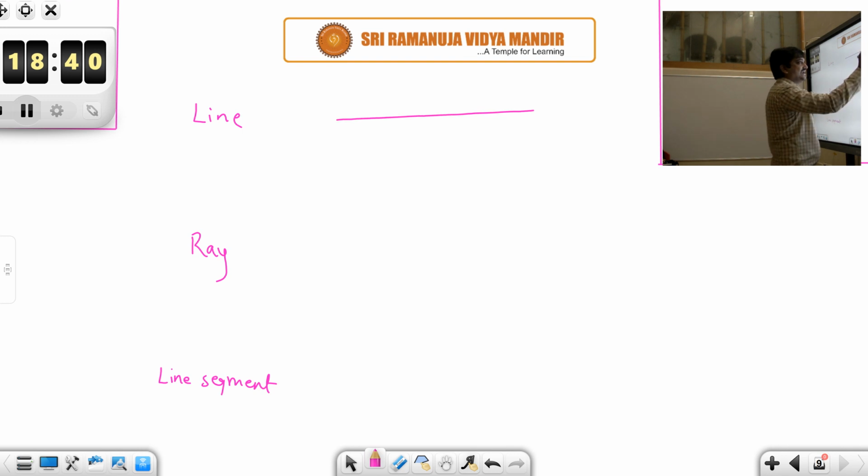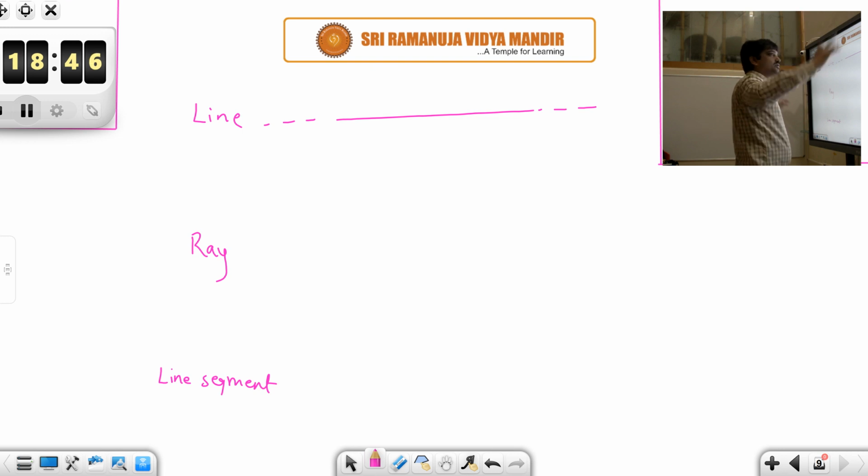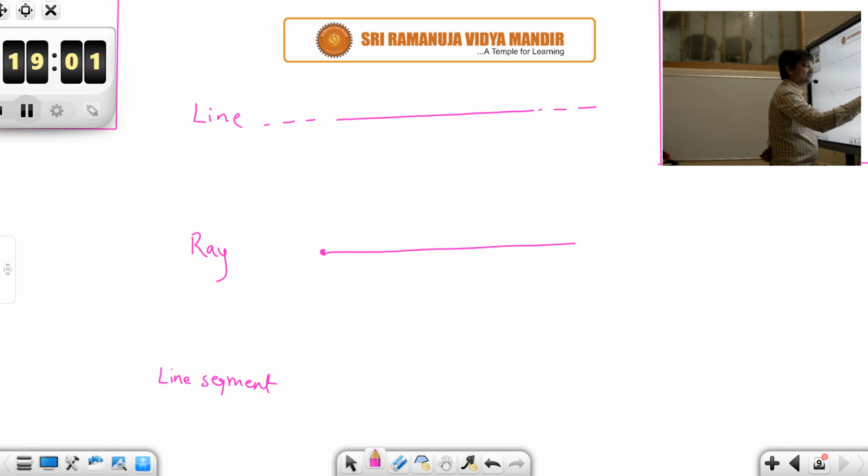This is a straight line which extends in both directions, towards the infinite end on either side, and we call this a line. The other one is a ray. This is a unidirectional line, meaning there is an end on one side, whereas there is no ending on the other side; it extends indefinitely. But here there is a terminal end. Whereas in the case of a line, there is no terminal end; at both ends it extends indefinitely.